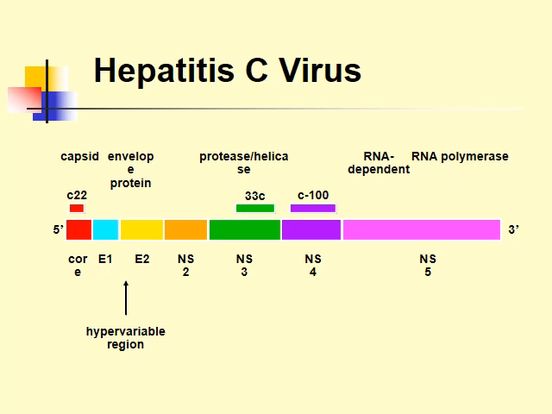Now we will talk about hepatitis C virus. This slide represents a picture of the hepatitis C viral genome.